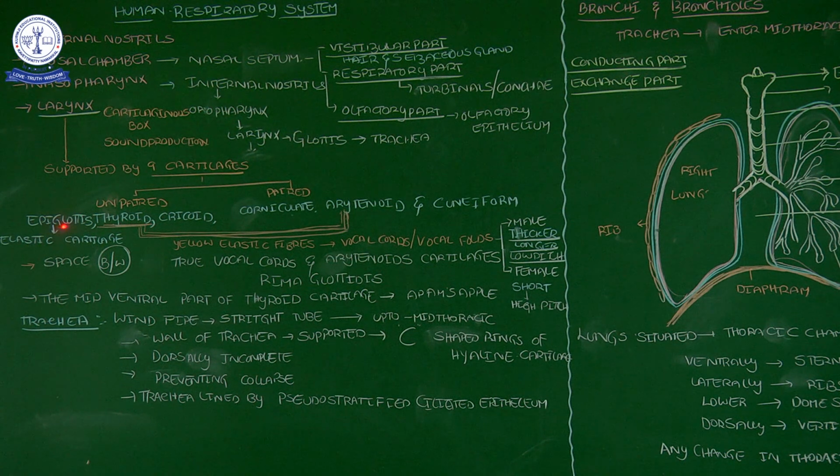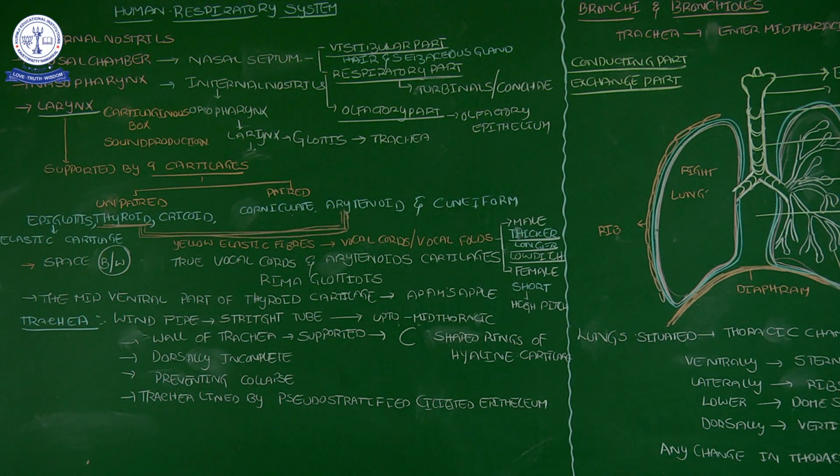The unpaired cartilages are epiglottis, thyroid and cricoid. The paired cartilages are corniculate, arytenoid and cuneiform. What are the names of the unpaired cartilages? Epiglottis, thyroid and cricoid. Paired cartilages: corniculate, arytenoid and cuneiform.